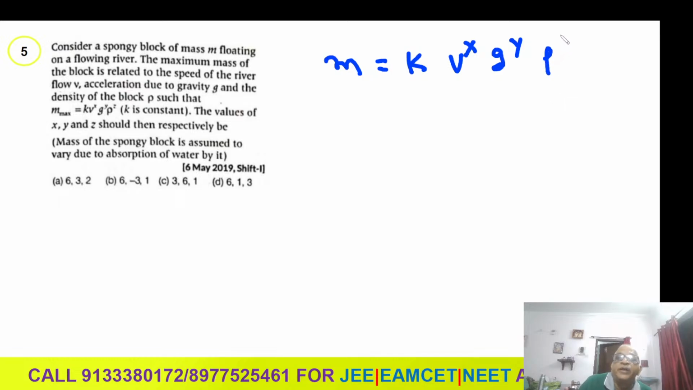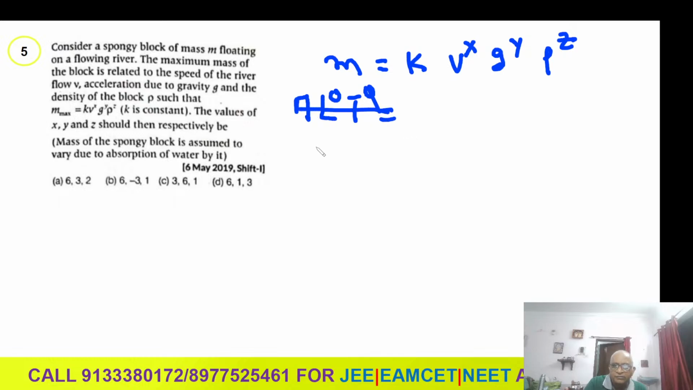What is given? Rho is density. Rho to the power of z. So he is asking the values of x, y, z. I told you just now about the time period of the simple pendulum. Left hand side dimension formula. What is the left hand side dimension formula? M means mass, and the remaining are zeros. M L power 0, T power 0. It depends only on mass. K is dimensionless.